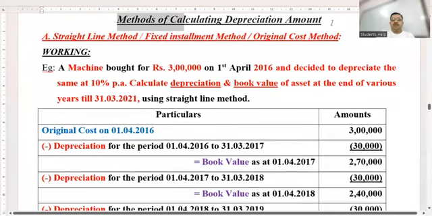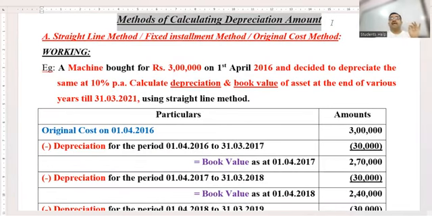You should be knowing the true thing. Children, there are 12 methods of calculating depreciation. I repeat, there are 12 methods of calculating depreciation. But in class 11th and 12th, we apply only 2 of them. Remaining 10 are taught in CA foundation course. Got it clear? And most applicable, basically, यही दो होते हैं.